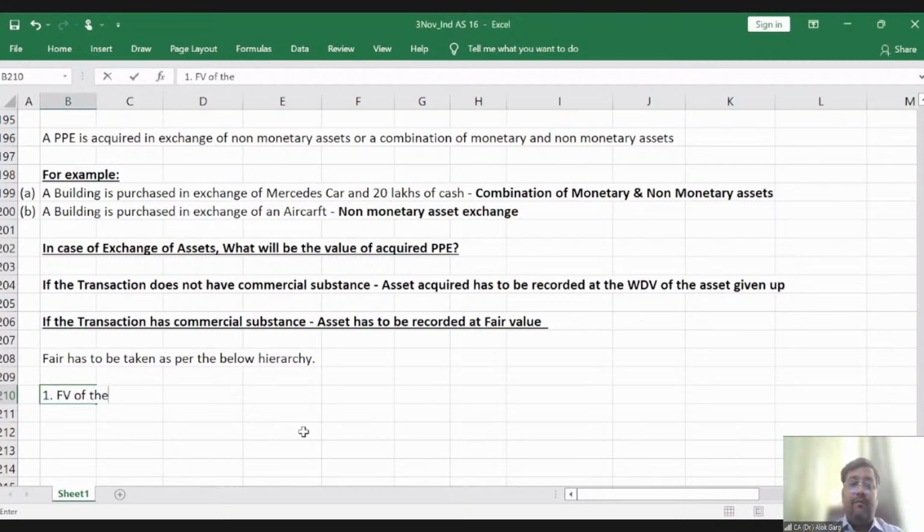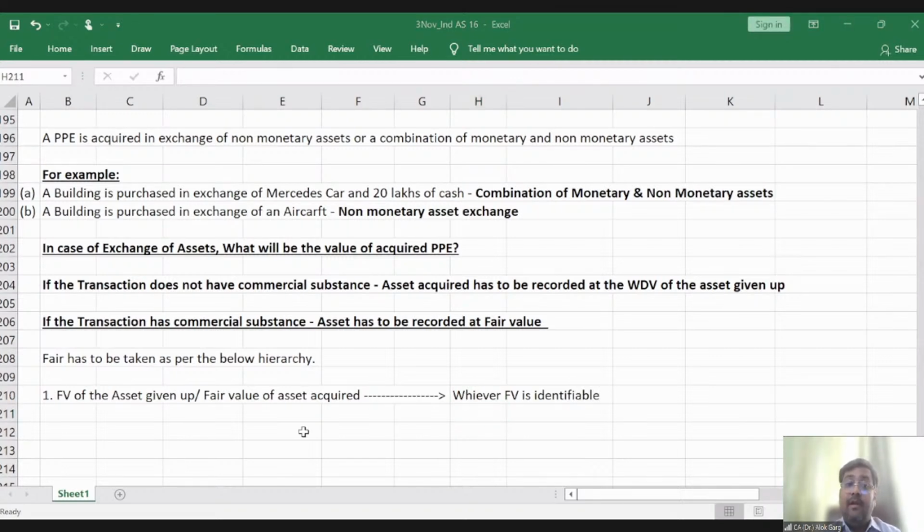Which fair value? Fair value of the asset given up or fair value of the asset acquired. Whichever fair value is identifiable, whether the fair value of the asset given up or the fair value of the asset acquired. So it is whichever fair value is identifiable.